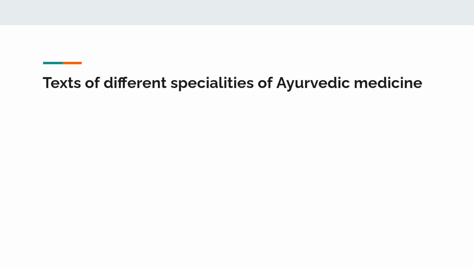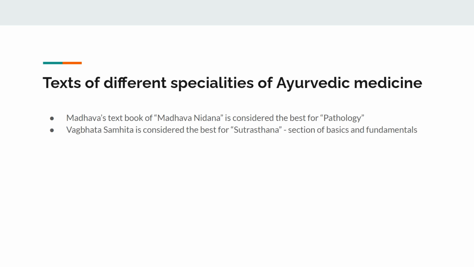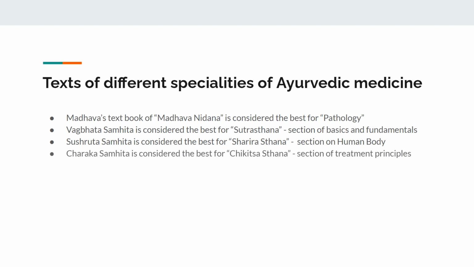Text of different specialities of Ayurvedic medicine. Madhava's textbook of Madhava Nidhana is considered the best for pathology. Vagbhata Samhita is considered the best for Sutra Sthana, which means the section of basics and fundamentals. Sushruta Samhita is considered the best for Sharira Sthana, which means the section on human body. Charaka Samhita is considered the best for Chikitsa Sthana, which means the section of treatment principles for various diseases.